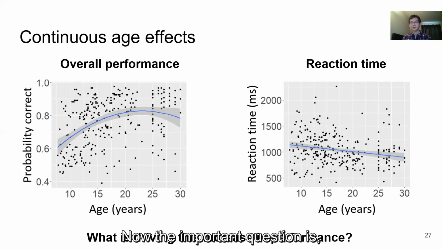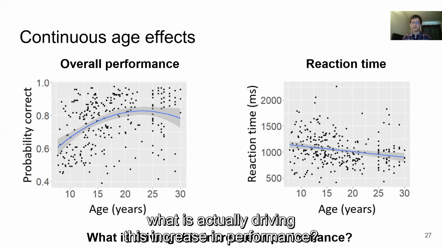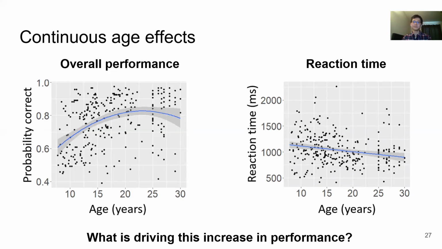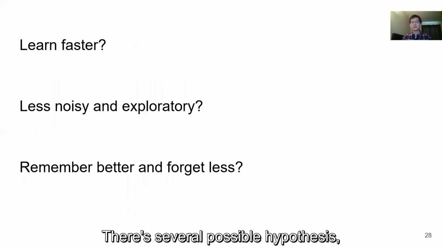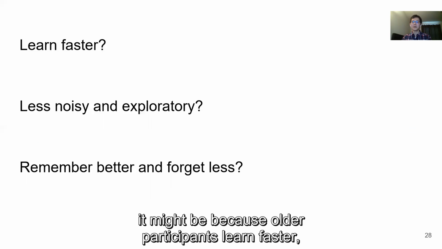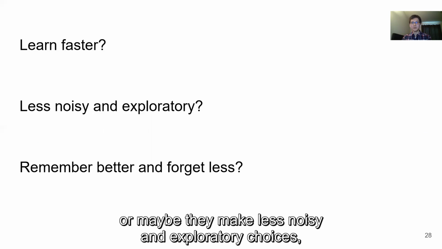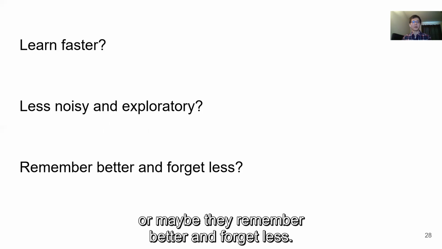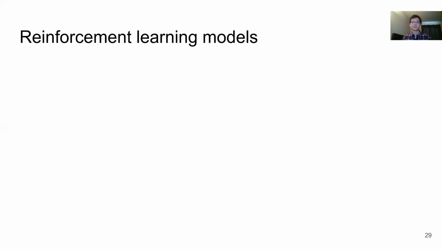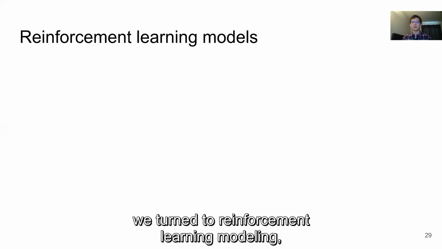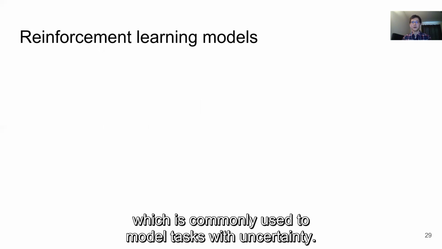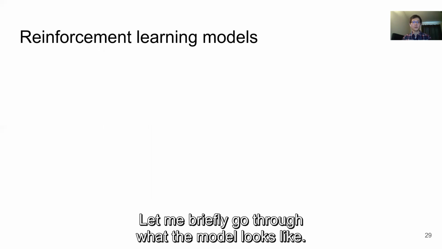Now the important question is, what is actually driving this increase in performance? There are several possible hypotheses. It might be because older participants learn faster, or maybe they make less noisy and exploratory choices, or maybe they remember better and forget less. To test these hypotheses, we turn to reinforcement learning modeling, which is commonly used to model tasks with uncertainty. Let me briefly go through what the model looks like.